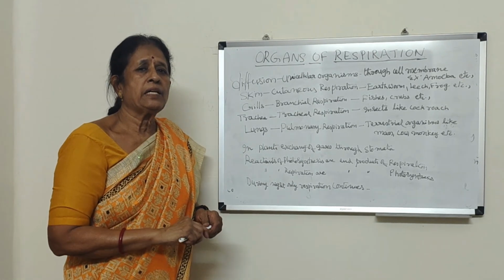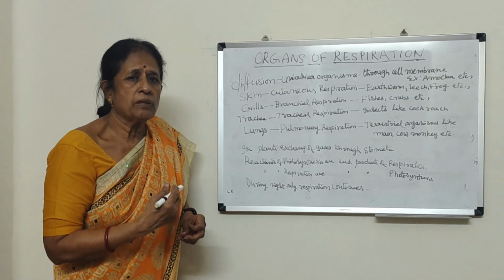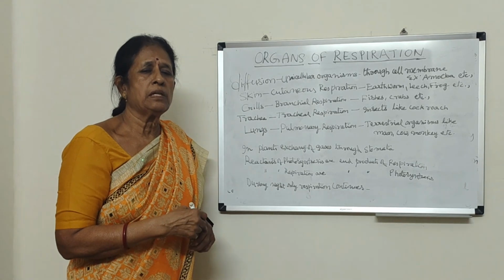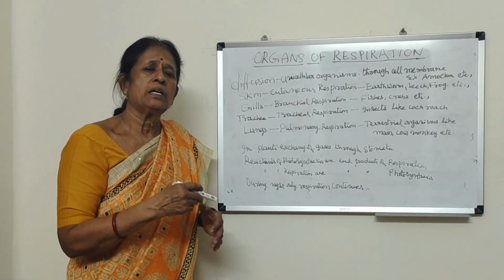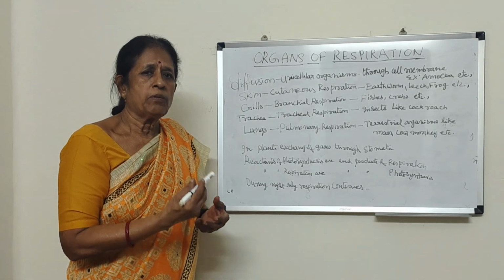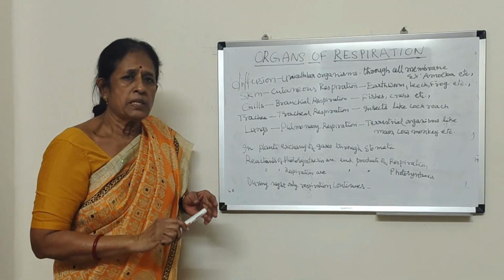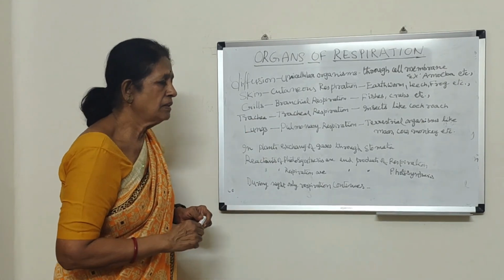But fishes take the dissolved oxygen present in water. So when we take a fish out of water, though oxygen is present in the air, it cannot utilize it, and it will die for want of oxygen. So depending upon body structure and habitat, different respiratory organs are present.